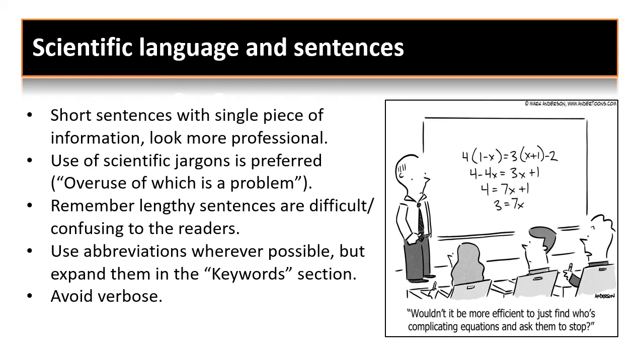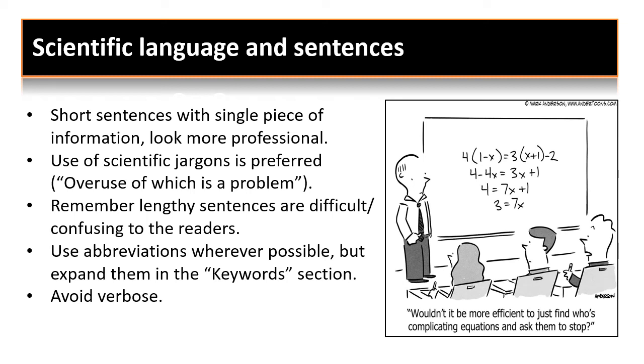Second point says that use of scientific jargons is preferred, but overuse of which is a problem. To explain this point, I have put up an image here where the professor is actually trying to overcomplicate a problem. Then students tend to ask him that wouldn't it be easier to ask someone who is actually complicating the equations.